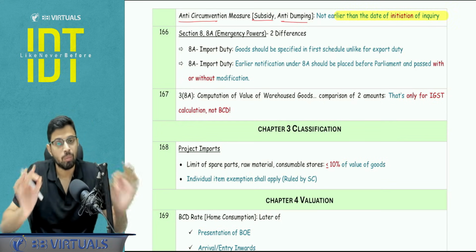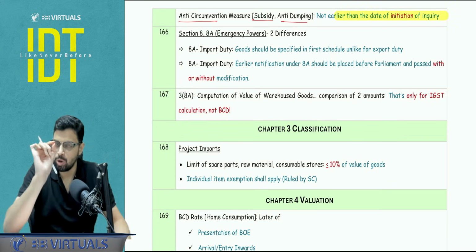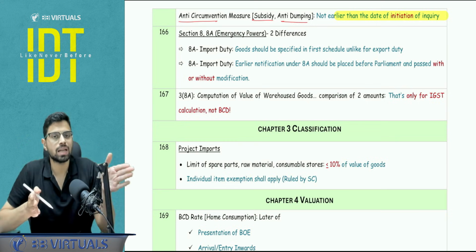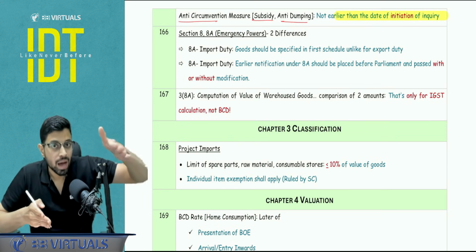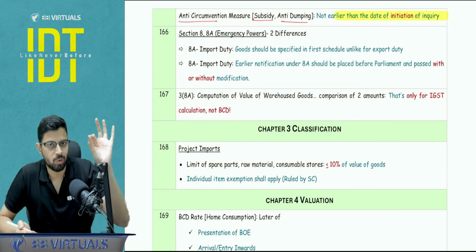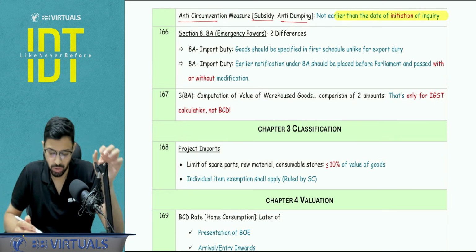Most probably people will miss out on this, but do ensure that you're noting this point, that anti-circumvention measures cannot be earlier than the date of initiation of inquiry. Okay, not notification, initiation of inquiry.